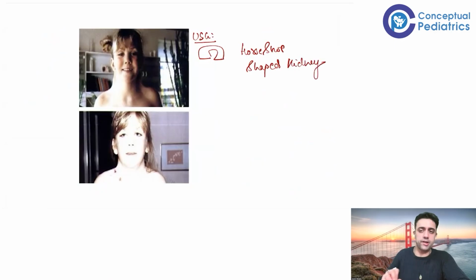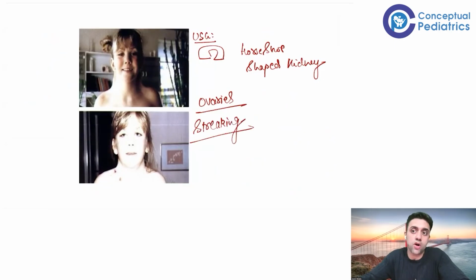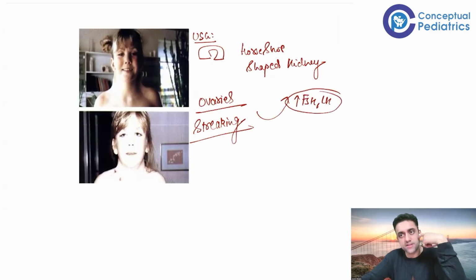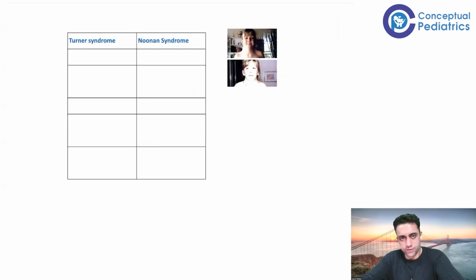And one more thing, very importantly, when you look at the ovaries, you will realize there is a streaking of ovaries, as in the ovaries are not working. And if the ovaries are not working, number 1, this patient cannot be a biological parent. Number 2, the hormones will go to the brain and cause an increase in the FSH and LH levels. It is a compensatory mechanism in the brain causing increase in the FSH and LH levels. So these are the important points you should know.